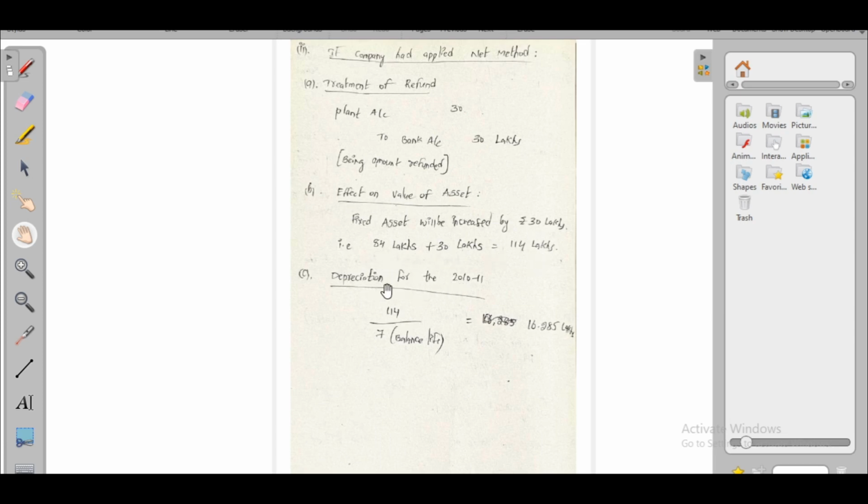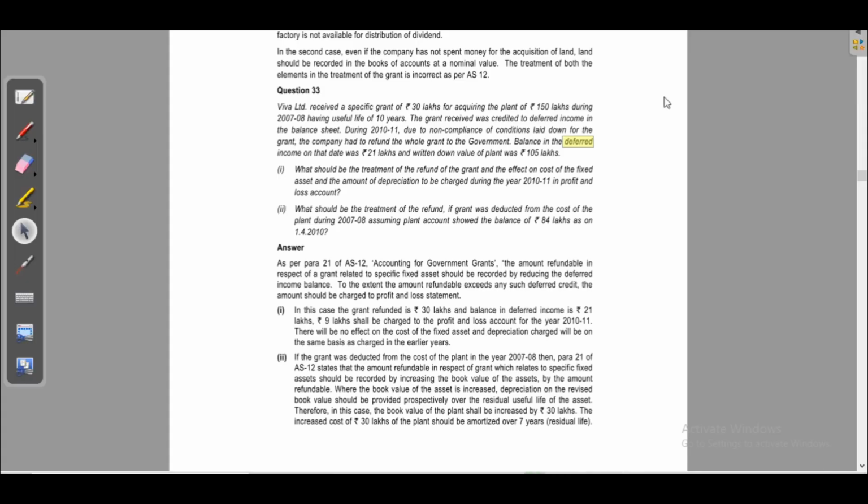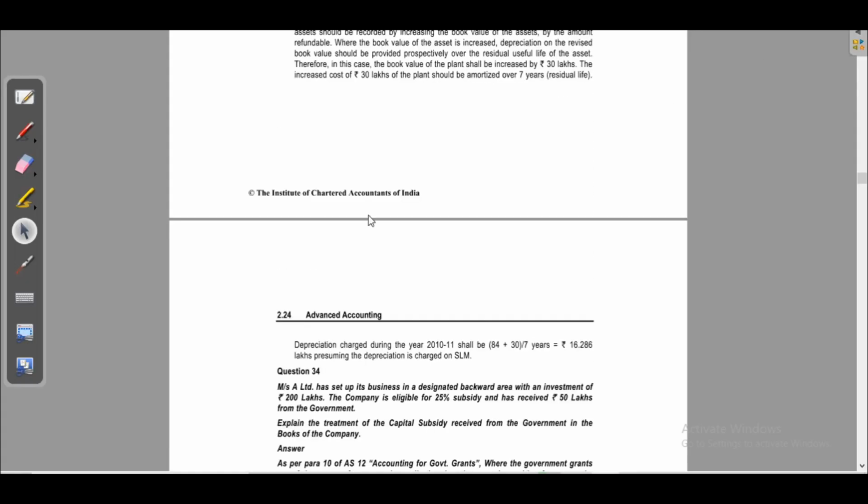So we have to calculate the revised depreciation for 2010-11. It is 114 lakhs divided by remaining life 7 years. Now depreciation for the year 2010-11 is 16.285 lakhs. That is question number 33.